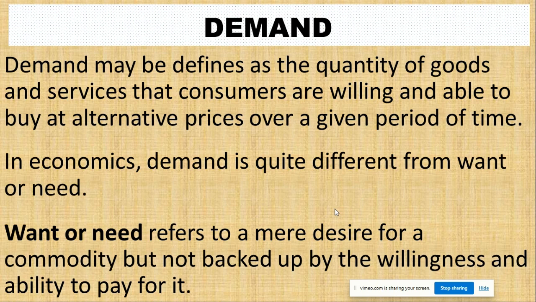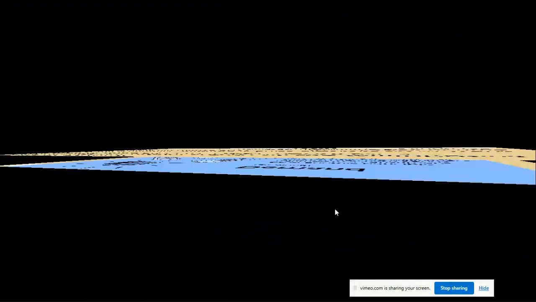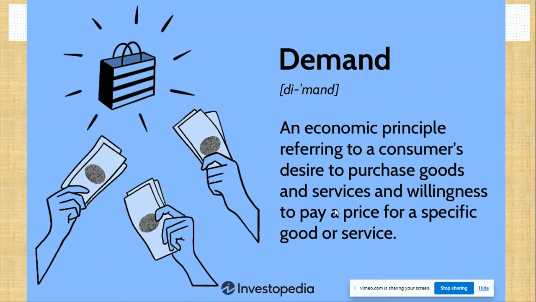Students, please, I want you to jot down for the purpose of assessment, for the purpose of feedback. Now let's move forward to the concept again. Now look at the chart on the screen. It's actually talking about what we mean by demand. In economic principles, it refers to a consumer's desire to purchase goods and services and willingness to pay a price for a specific commodity.